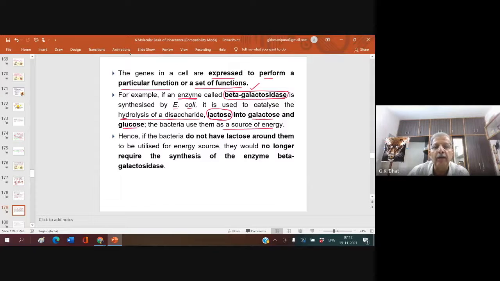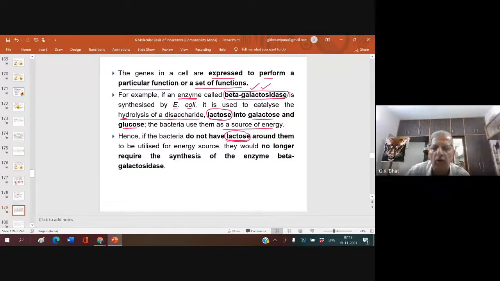Hence, if the bacteria do not have lactose around them, my question to Blessy, are you there? Yes, sir. If the bacteria do not have lactose around them to get energy, do you think beta-galactosidase is required?